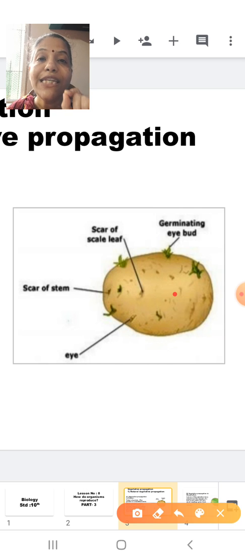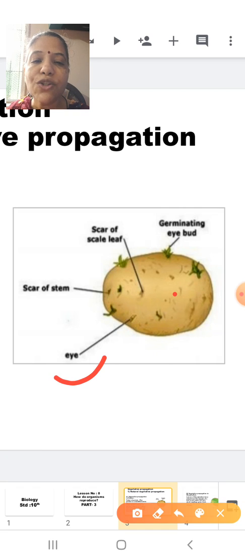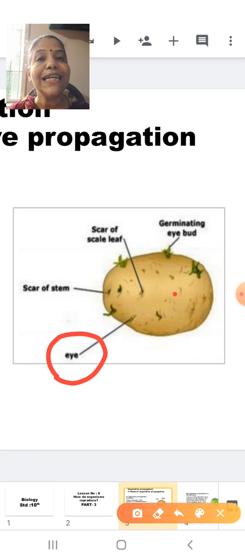Now, where do you see these buds? Often, students, whenever we store the potato in the house and if there is a moist condition in your kitchen, the potato develops small cream colored buds, and these cream colored buds which develop on the potato are called the eyes. E-Y-E-S. It is called the eye of the potato or eyes of the potato. Now, what does this eye contain? This eye basically contains a bud.